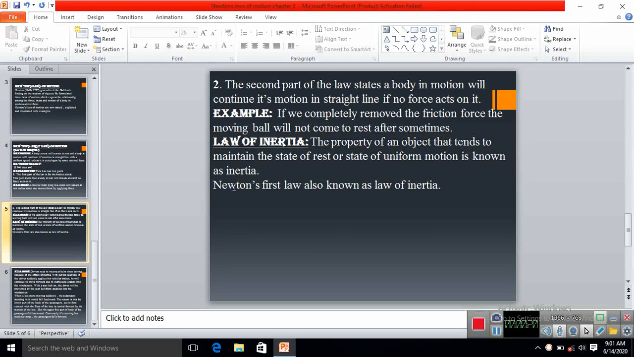Dear student, Newton says that when you set anything in motion, it will never come to rest if you ignore some forces. That property, that a body will never come to its rest position or will never come to its motion, is known as the law of inertia.